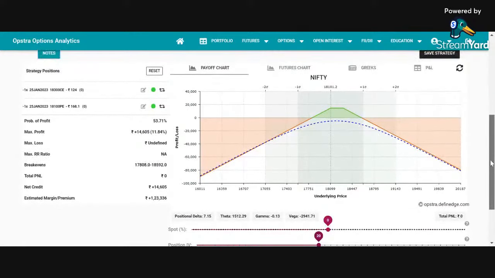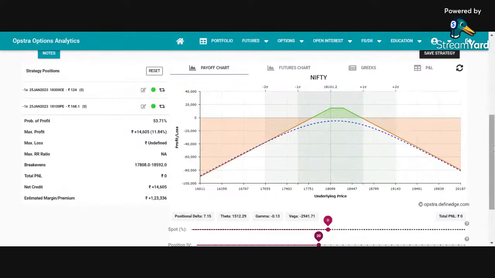So in this case, this is a short strangle. The trade is safe on expiry between 17,808 to 18,592. Again, this is not complete hedging. This is again undefined risk. You can lose a decent amount of money, and there is no margin benefit also.